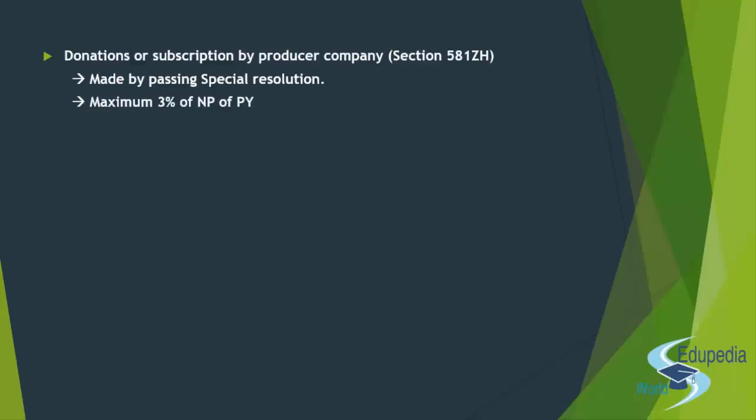Now if the producer company has given certain loans to its own directors, then that has to be reported. What is the amount of the loan, what is the tenure, what is the interest, all those details have to be given. So the loans given by the producer company to the directors have to be reported separately. And if there are any donations or subscriptions given by the producer company, any kind of donations to anybody, or any kind of subscriptions paid to any club, then that has to be reported separately by the auditor.